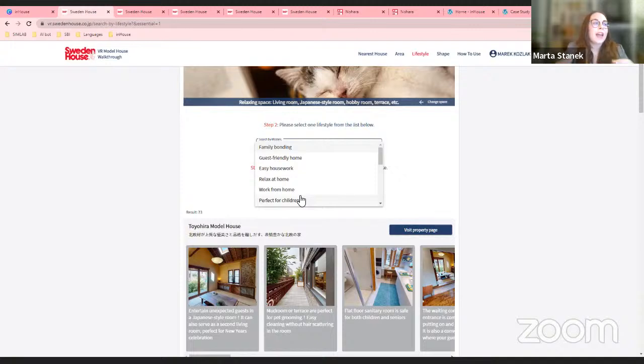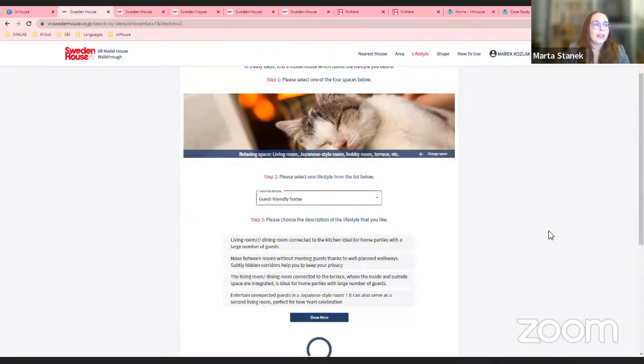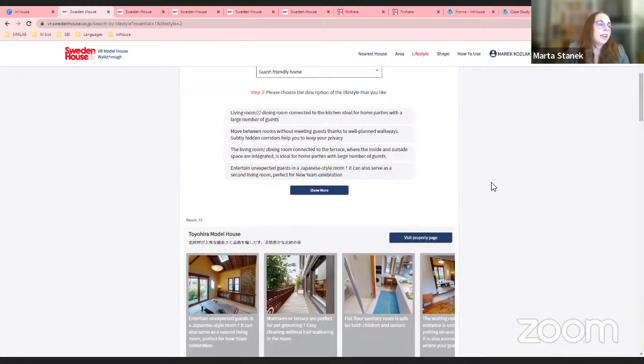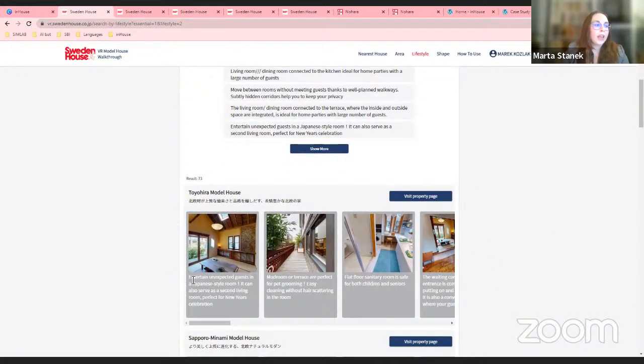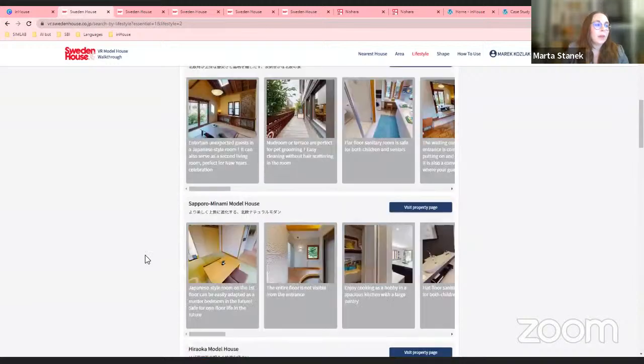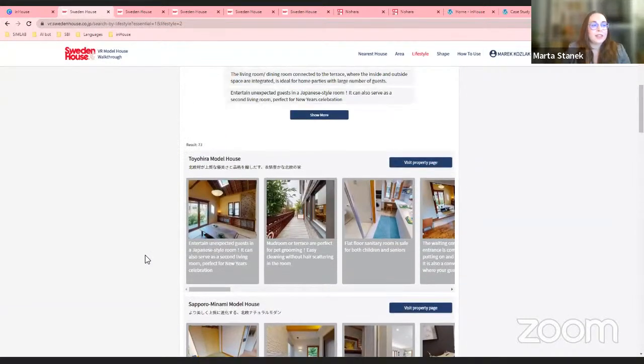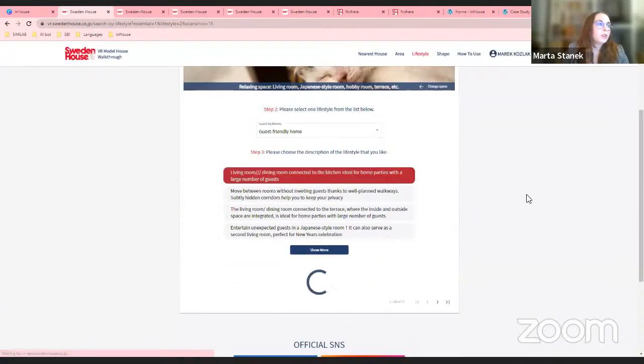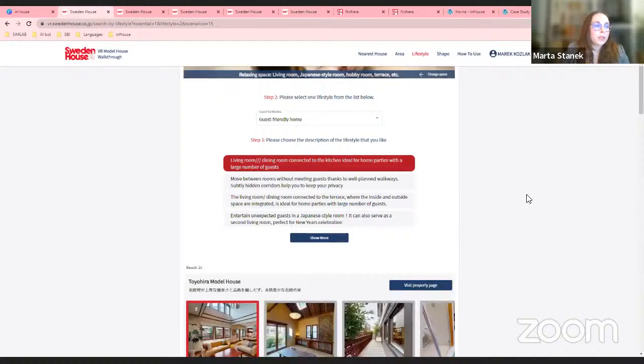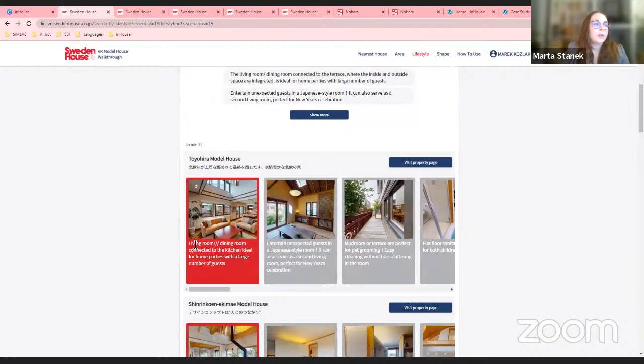So it's a lower tier category, which shows you the most important features of your home. So let's say you like to invite guests. And then as you can see below, it lists the screenshots from the Matterport. So if I choose one of the parameters, it will highlight the space that meets the criteria.